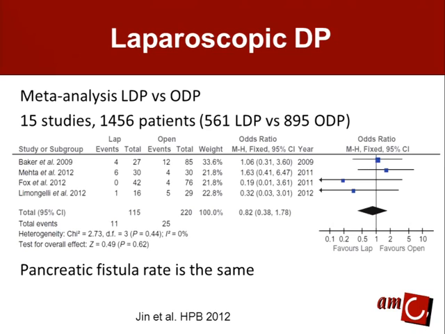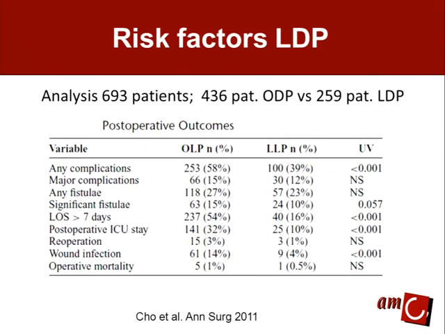This is another meta-analysis showing that the pancreatic fistula rate, comparing 1,500 patients laparoscopically and open, is the same for both procedures. But in this analysis, they showed that the significant fistula rate was somewhat higher, 15% versus 10%, when looking only at the significant fistulas in these meta-analyses.